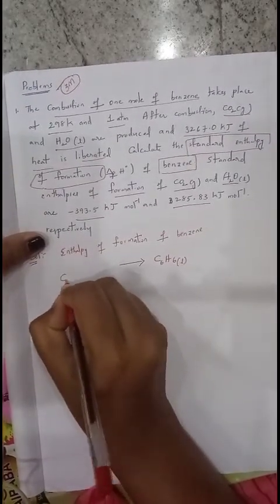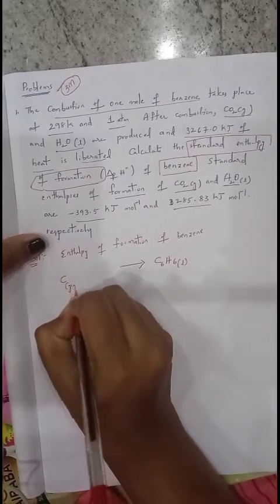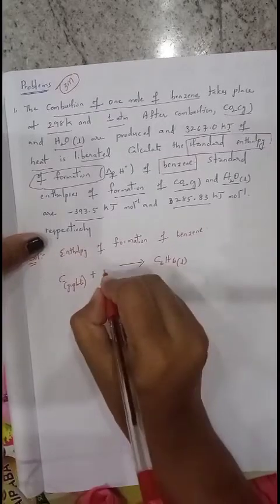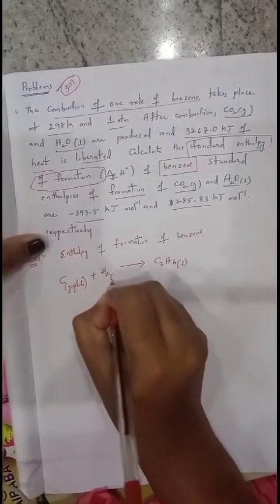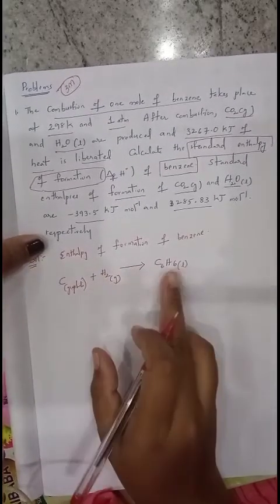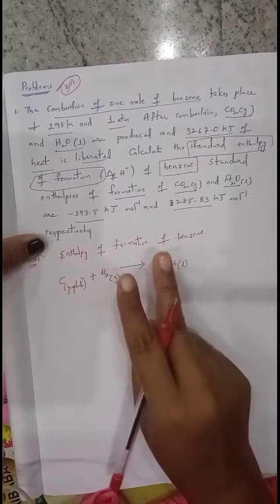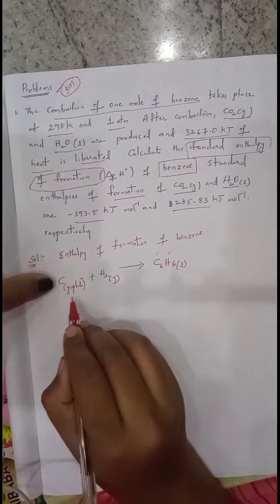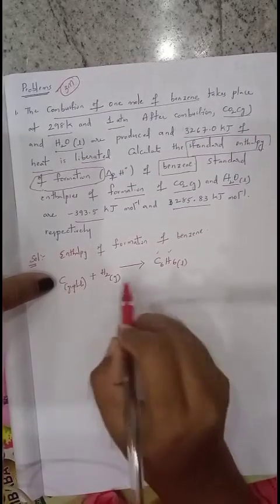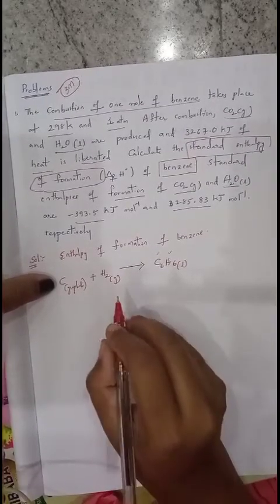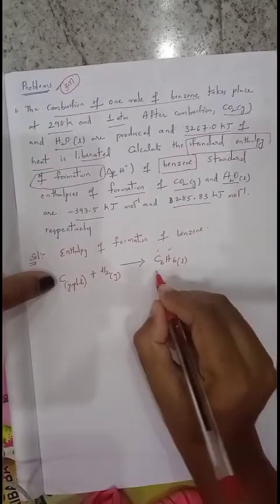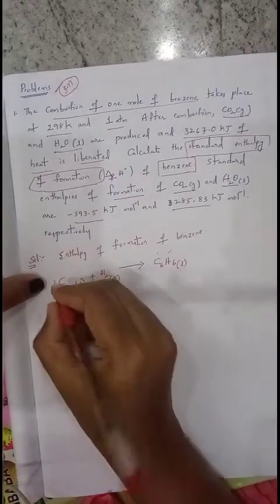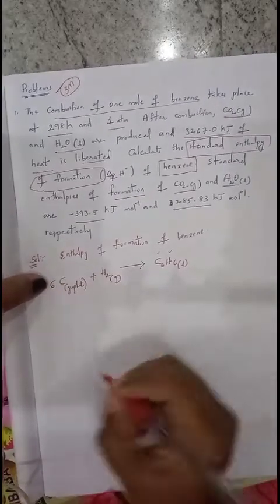Carbon in nature can exist in the form of graphite, plus hydrogen in nature can exist in the form of H2 gas. So to form benzene we require two elements, that is carbon and hydrogen. Now balance the equation on both sides. This side 6 moles of carbon is there, so keep here 6.